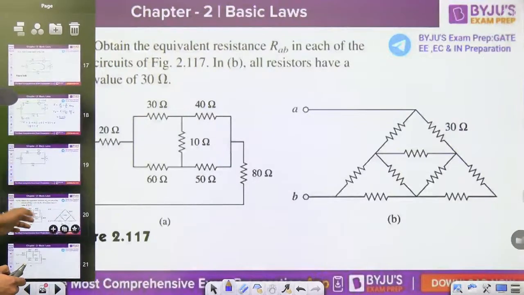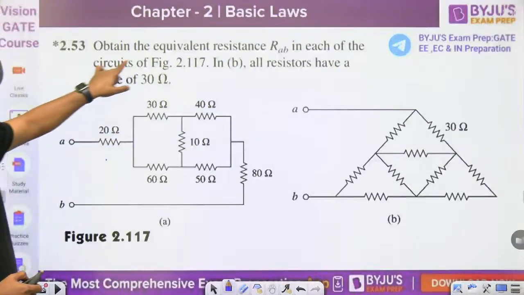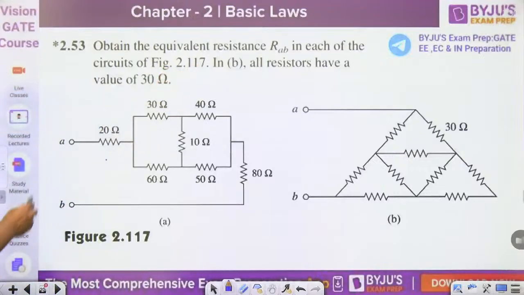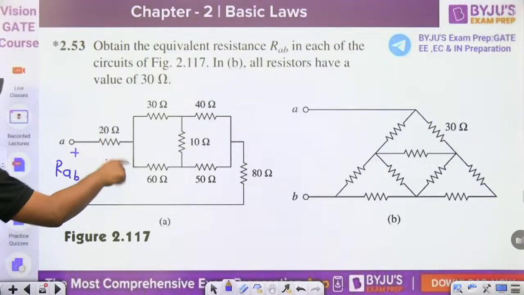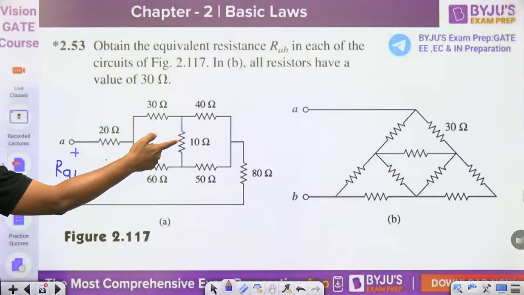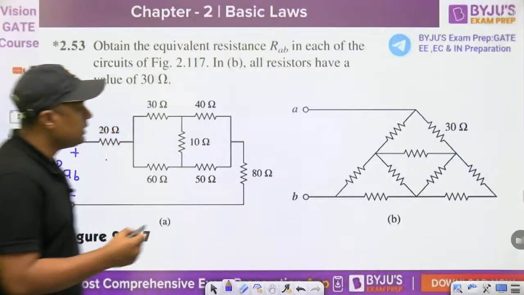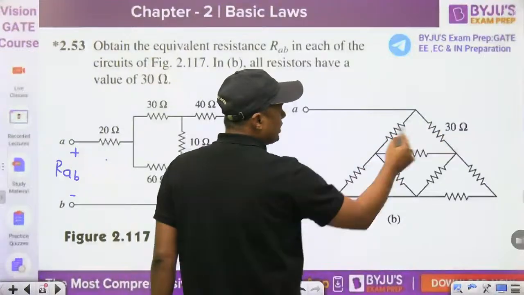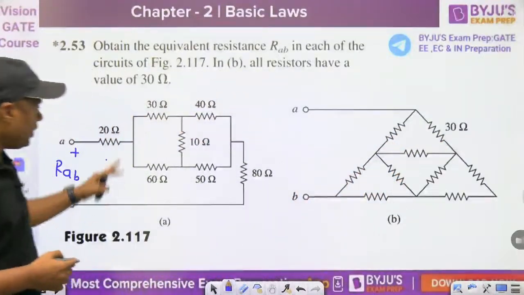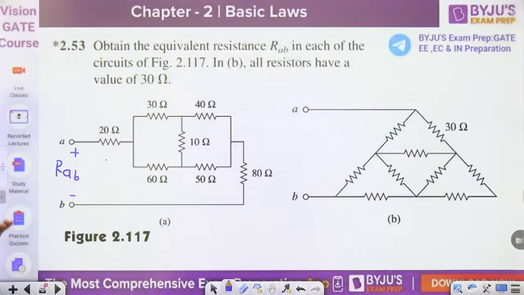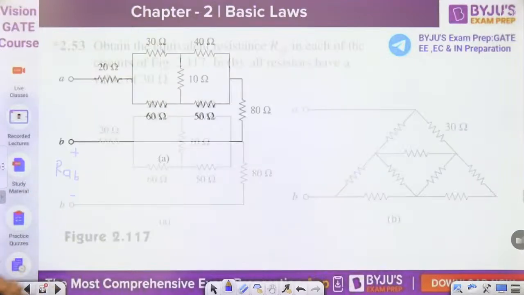How can we solve this question? What is asked here? Obtain the equivalent resistance RAB. Here you have to find the RAB in each of the circuits of figure 2.117. This is A, and in B all resistors have a value of 30 ohm. In A all the values are given, in B all are 30 ohm. First solve A.